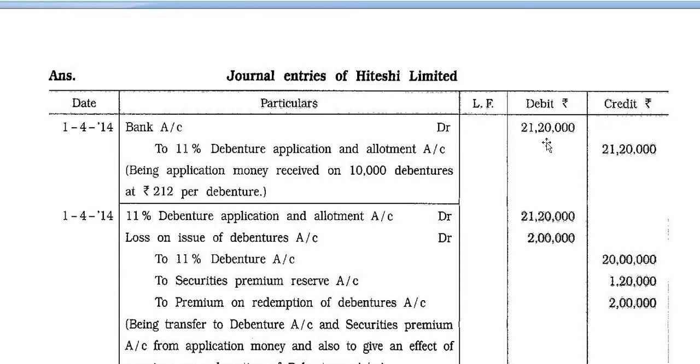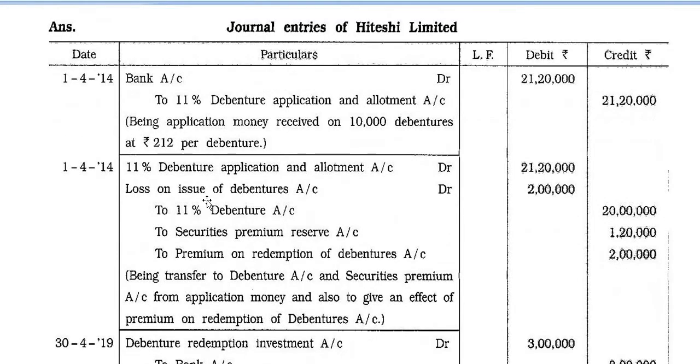1/4/2014, bank account debit 21,20,000 to 11% debenture application and allotment account 21,20,000, being application money received on 10,000 debentures at 212 rupees per debenture.